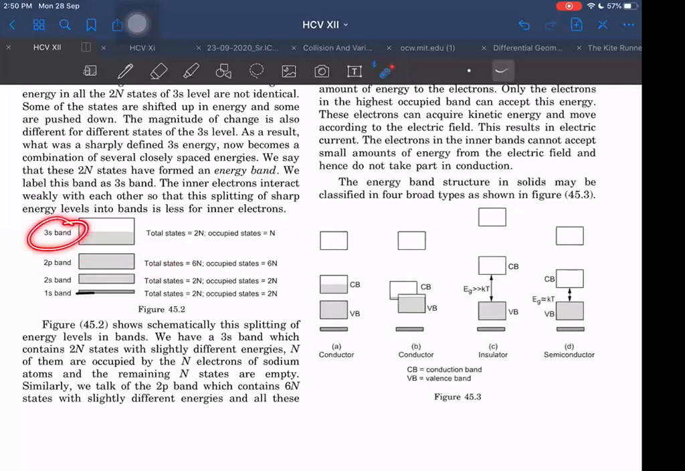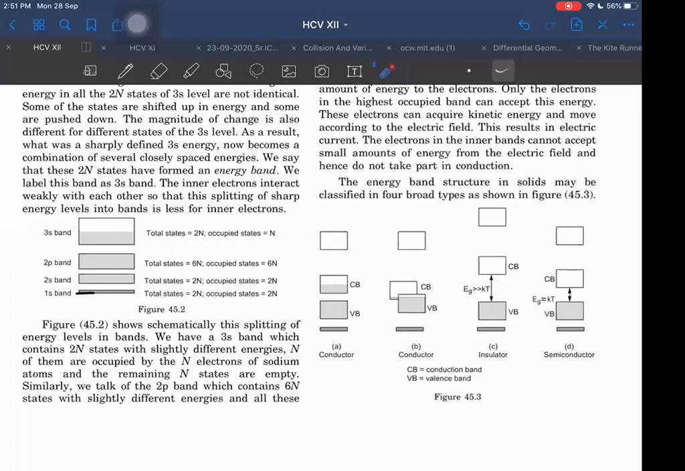In the 3s band, some states will be occupied and some will not be occupied. Those which are not occupied will also form a band. Out of those, n are occupied and the remaining are unoccupied. We are not interested in the inner bands, we are interested in the outermost shell electrons. So now, in a conductor, what happens?